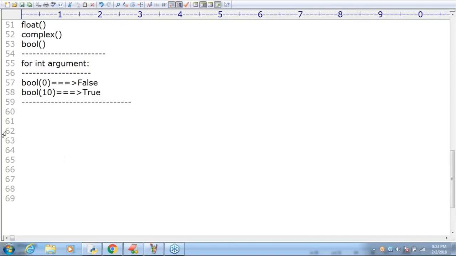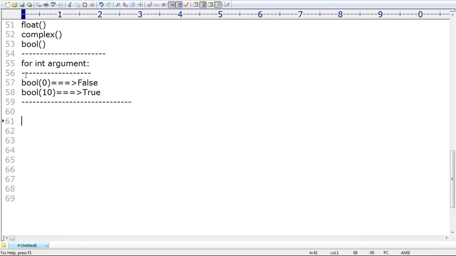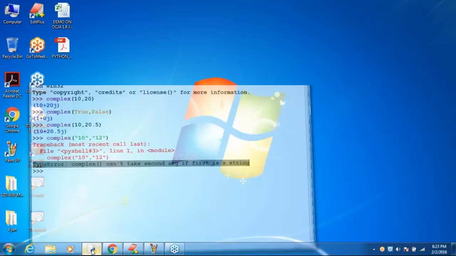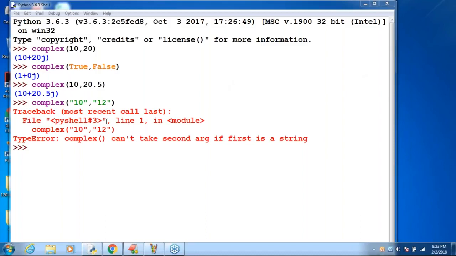Now take very special care. If you pass an int argument, what is the value of bool of 0? 0 means false, non-zero means true. Let me show this possibility, have a look very clearly. I'm taking bool of 0. What is the output I'm getting? By default we are getting false.